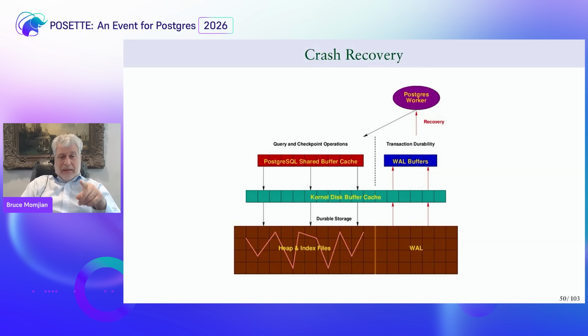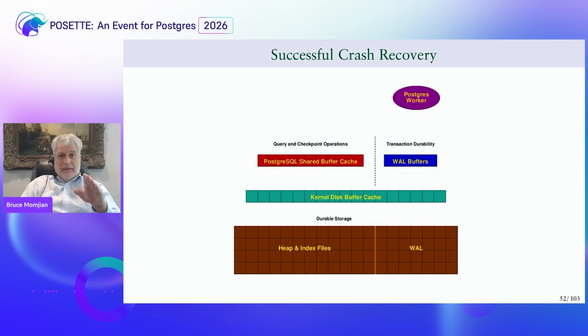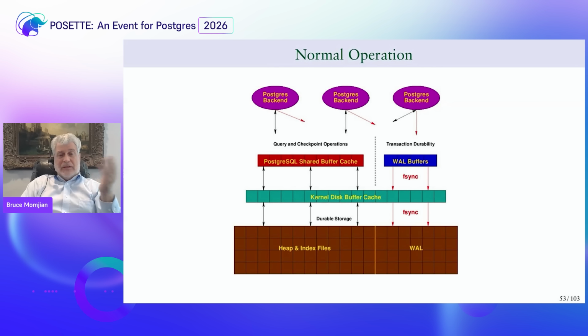And as we replay them, the corruption and the missing transactions in the heap and index files get less and less, until the system is now consistent and we've replayed all of the committed transactions that happened before the crash, which is great. And then as soon as that happens, we can just start up again just like normal and start writing the write-ahead log again. Okay. So it's kind of cool.